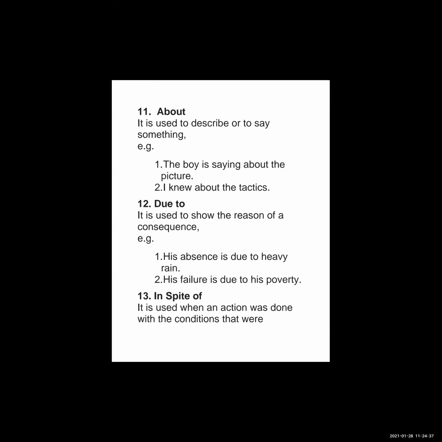Now next one is "due to". Due to is used to show the reason of a consequence. His absence is due to heavy rain. Because of heavy rain, he can't go. He is absent. So due to shows the reason of consequence. His failure is due to his poverty. Otherwise we can say his failure is due to his illness.